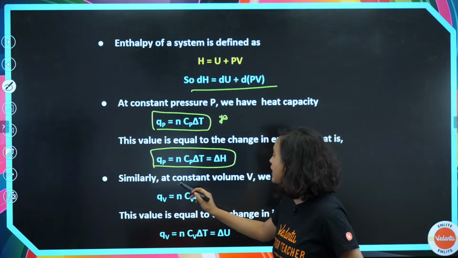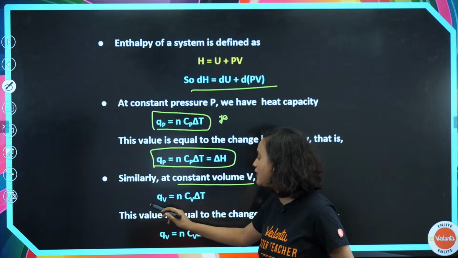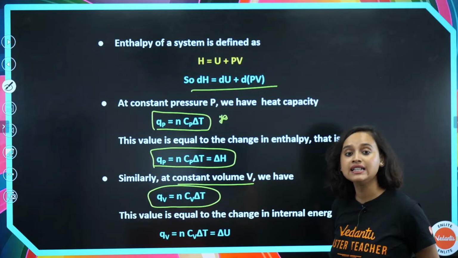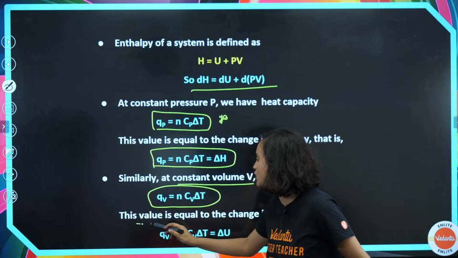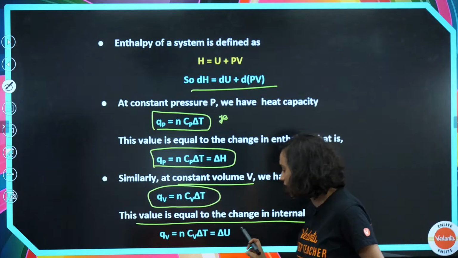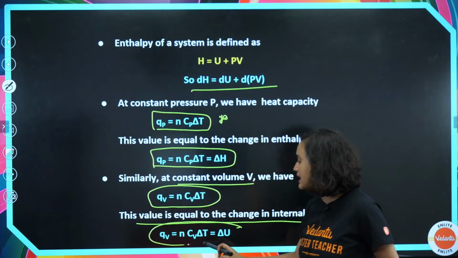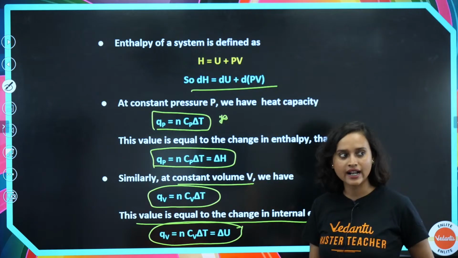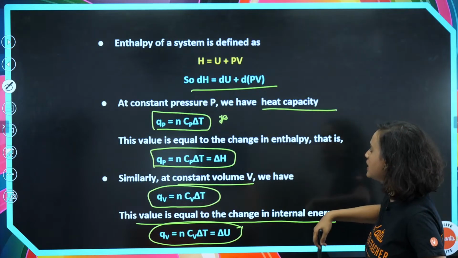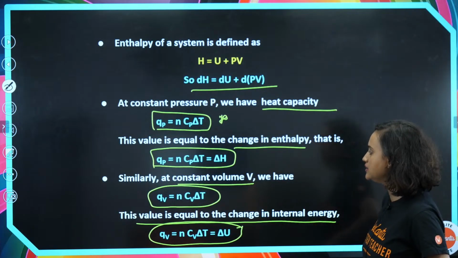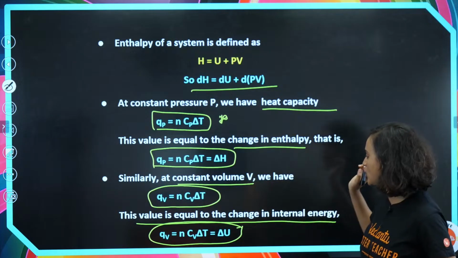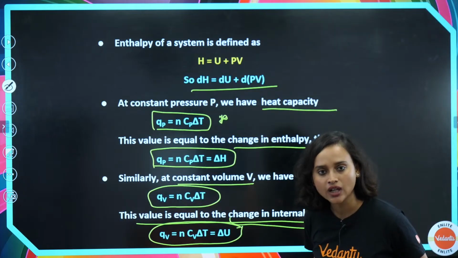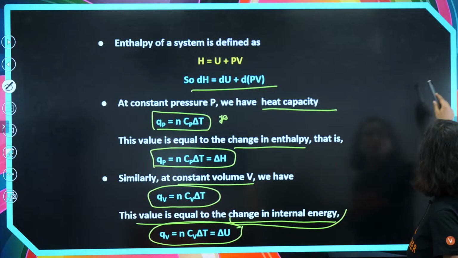And similarly, if I take constant volume V, then what will I have? I will have QV is equal to nCV delta T, and this value is equal to the change in internal energy. So, that means my QV is equal to nCV delta T is equal to delta U. Is that right? So, here I get heat capacity and change in enthalpy. And then we have taken constant volume, and then we have found out the change in internal energy as well. Are we clear with this?